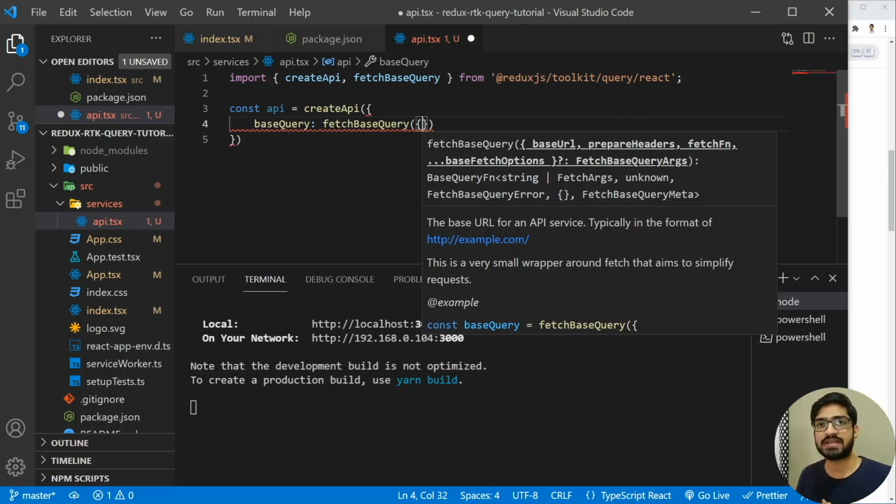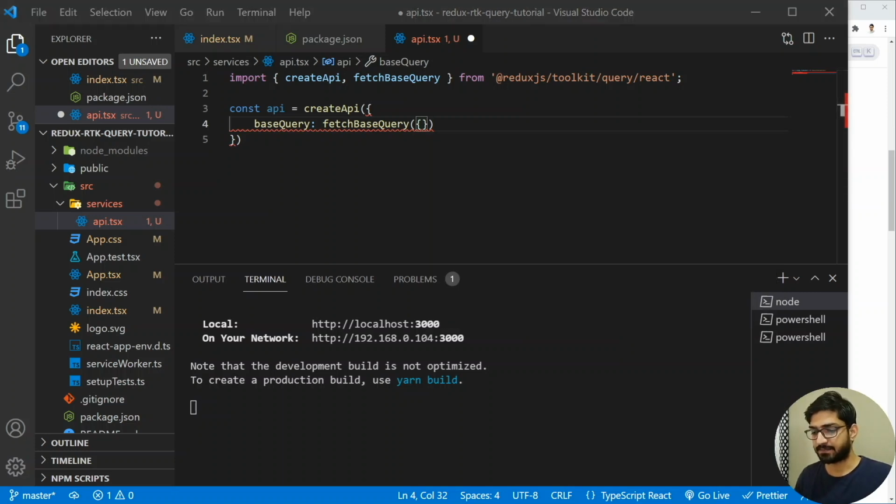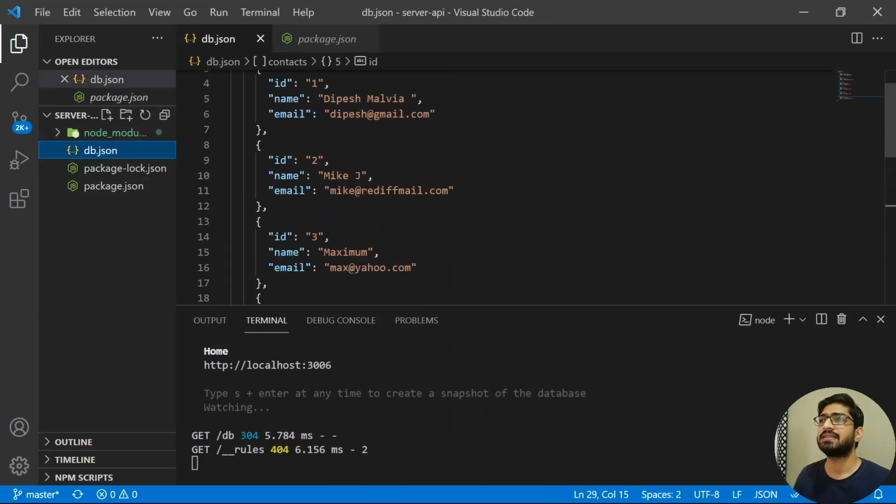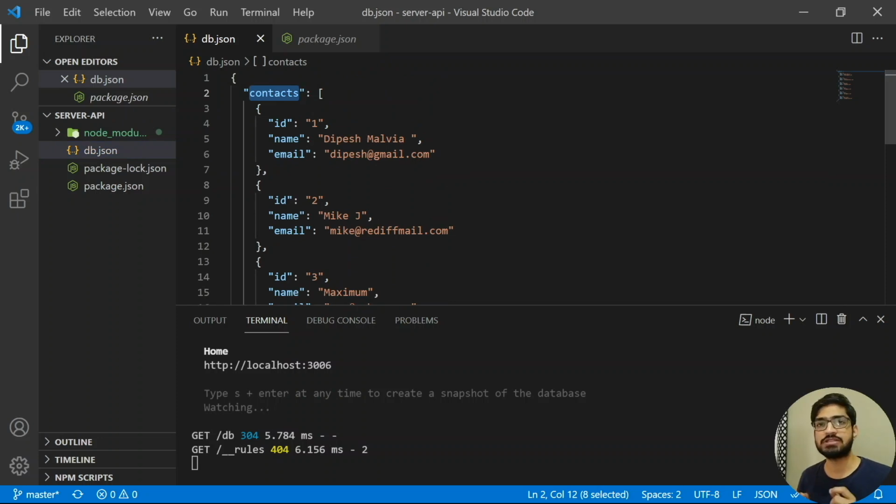But for our project, what I have done is I have set up a JSON server for the mock API. Let me show you the JSON server which I have already set up. So this is the JSON server. If I go to the db.json, then you will see that we have the resource as contacts, and I have an array of the contacts, and each of the contacts contains the ID, name, and the email address.